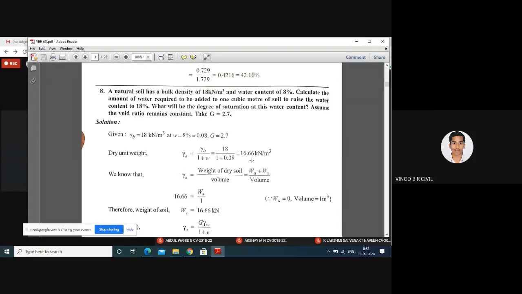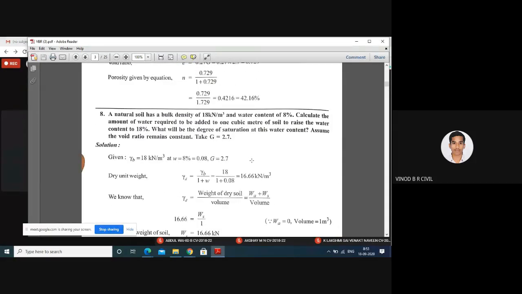And see, this is an important problem. A natural soil has a bulk density of 18 kilonewton per meter cube and a water content of 8%. Calculate the amount of water required to be added to 1 meter cube of soil to raise the water content to 18%. What will be the degree of saturation at this water content? Assume the void ratio remains constant. Take G equal to 2.7.